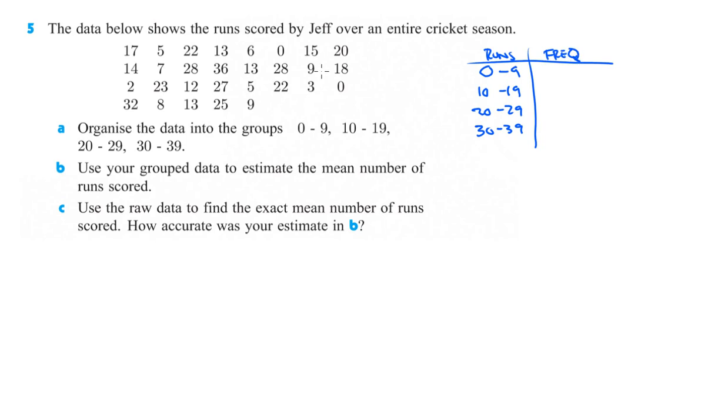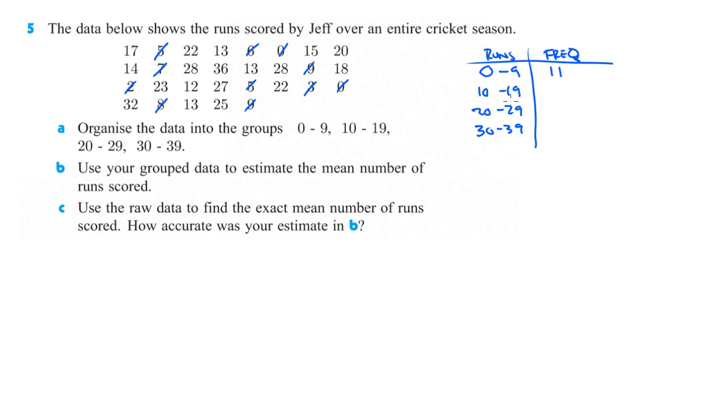Okay, so you can do tally marks with each one, or just go through and count how many are between 0 and 9. So there's 1, 2, 3, 4, 5, 6, 7, 8, 9, 10, 11 in that.